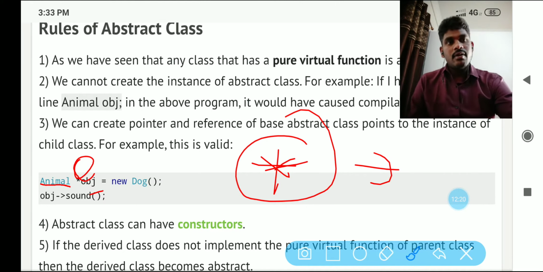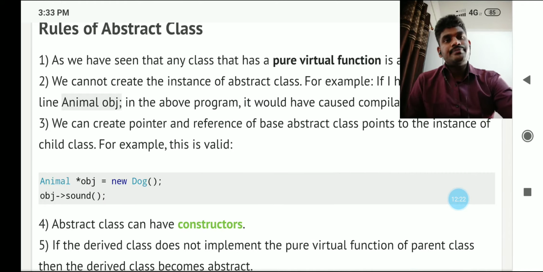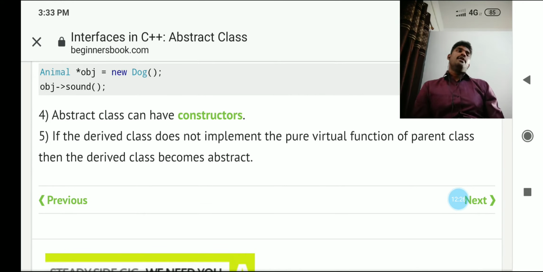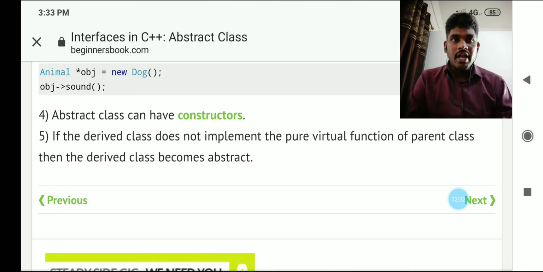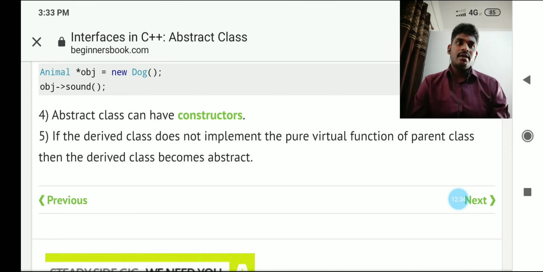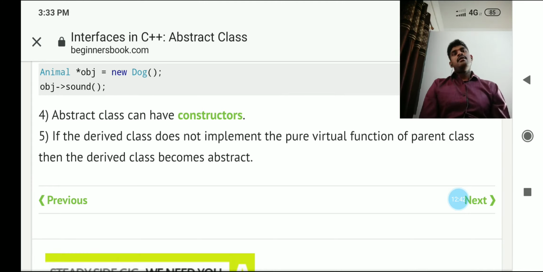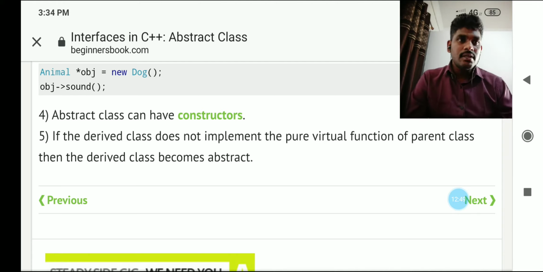And we will see the fourth point: an abstract class can have constructors. And the fifth point: if the derived class does not implement the pure virtual function of the parent class, then the derived class becomes abstract. I will explain the last point clearly and in detail. That is the fifth point.